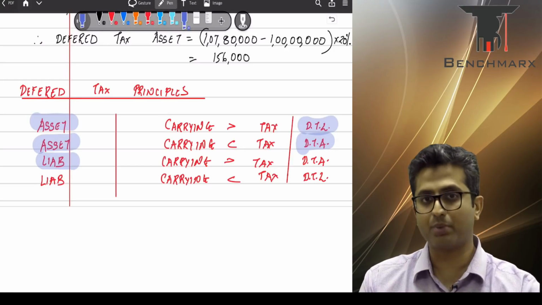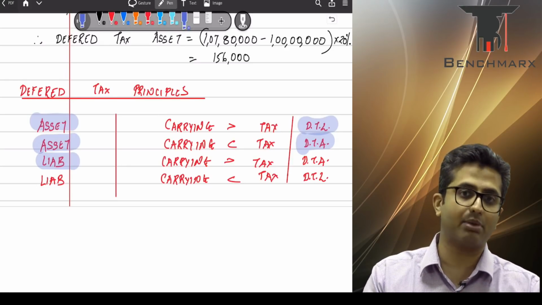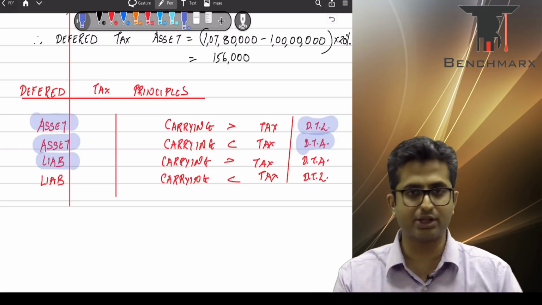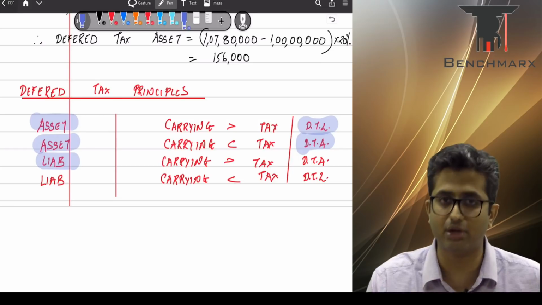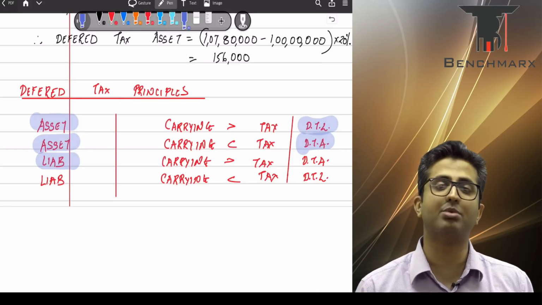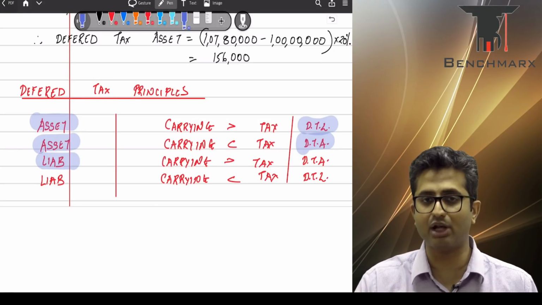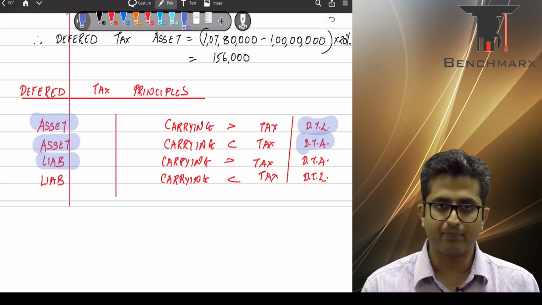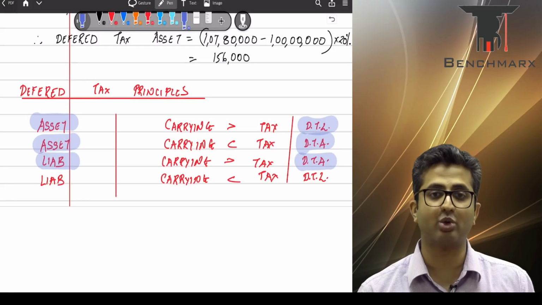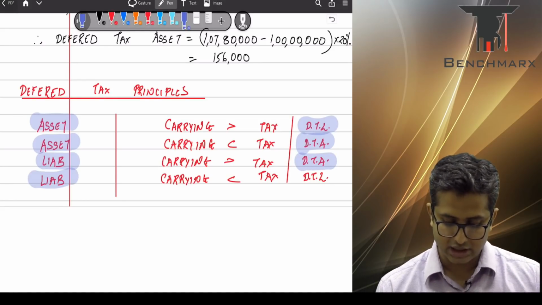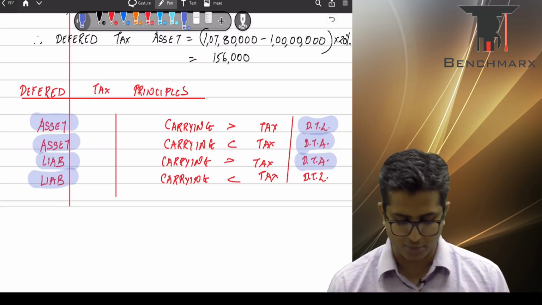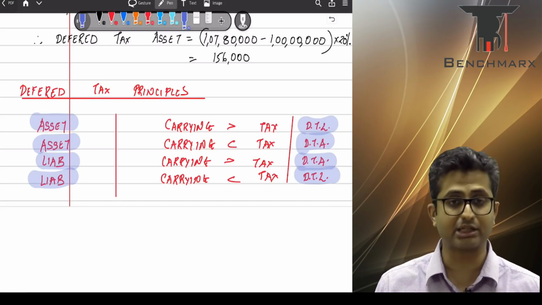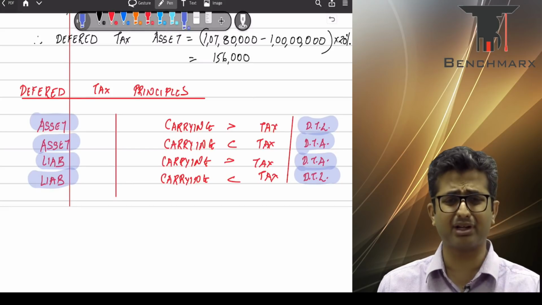Income tax will not allow you to pass the journal entry. It will say that you cannot claim a deduction till the time you actually make the payment. If you cannot record an expense, well, you cannot even recognize a provision. So no entry will be passed, and as a result, the tax base will be 0. There is a difference. The carrying value of the liability is greater in the books, lower in income tax. This situation will give rise to a deferred tax asset. And lastly, if there's a liability, the exact opposite. If the carrying value of the liability is lower than the tax base, that gives rise to a deferred tax liability.